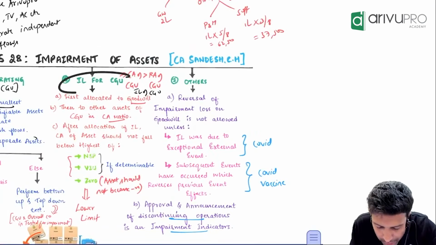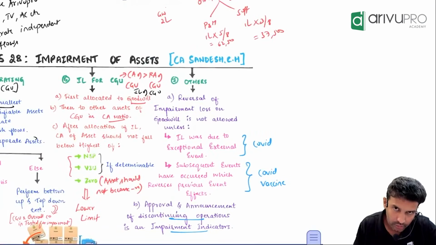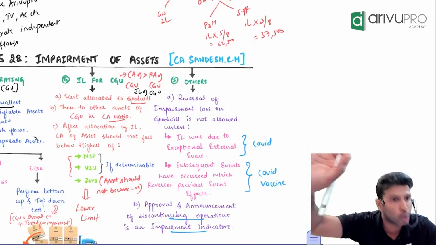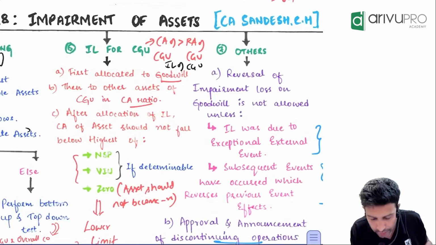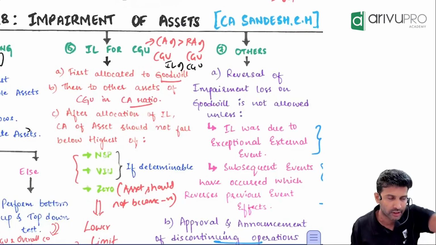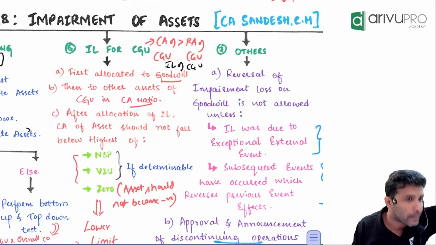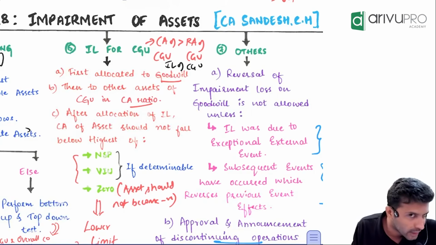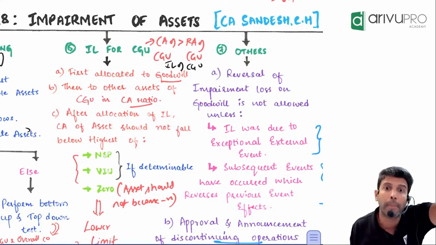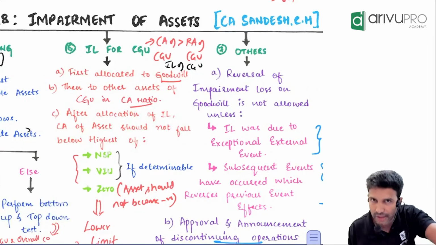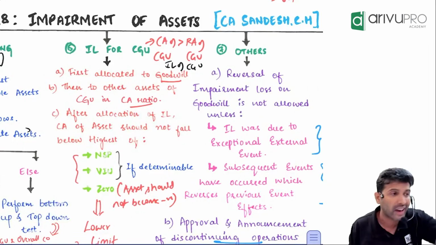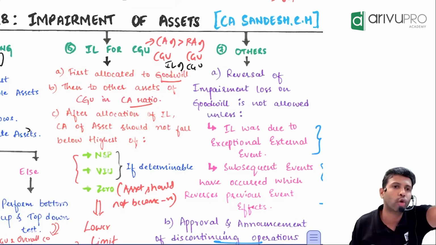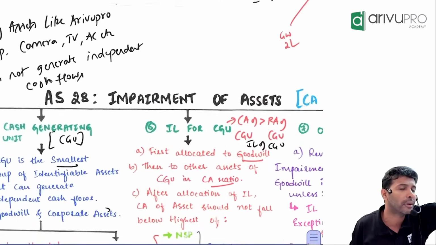Whenever you're doing impairment of a CGU, you're not doing impairment of an individual asset. You're checking impairment at group level. So after you allocate impairment loss, the carrying amount of an individual asset should not fall below the highest of 3 things. 2 you already know, the 2 components of recoverable amount.